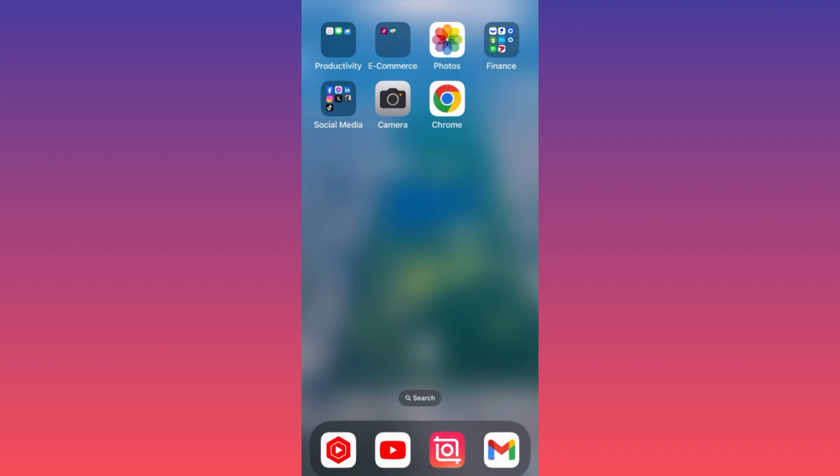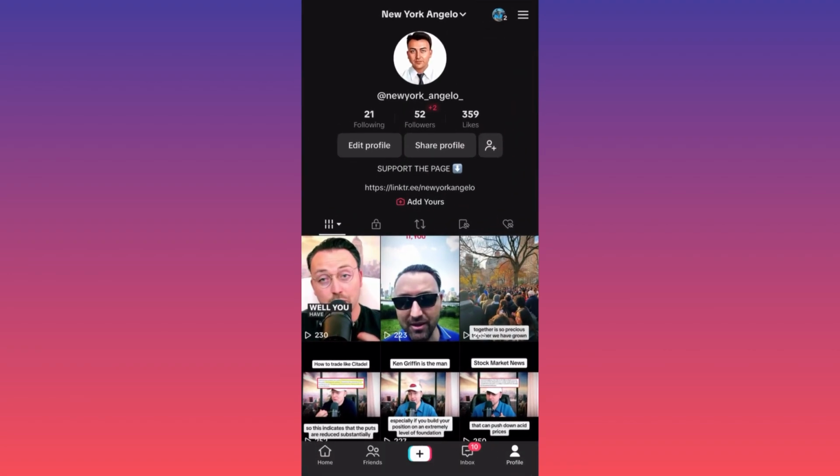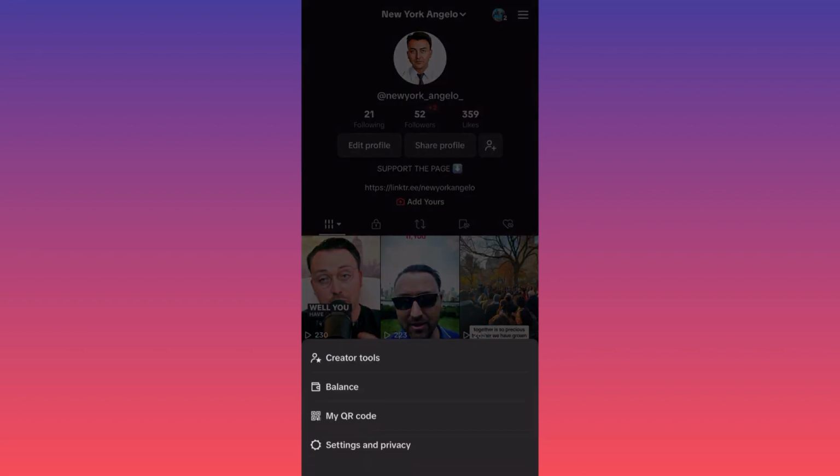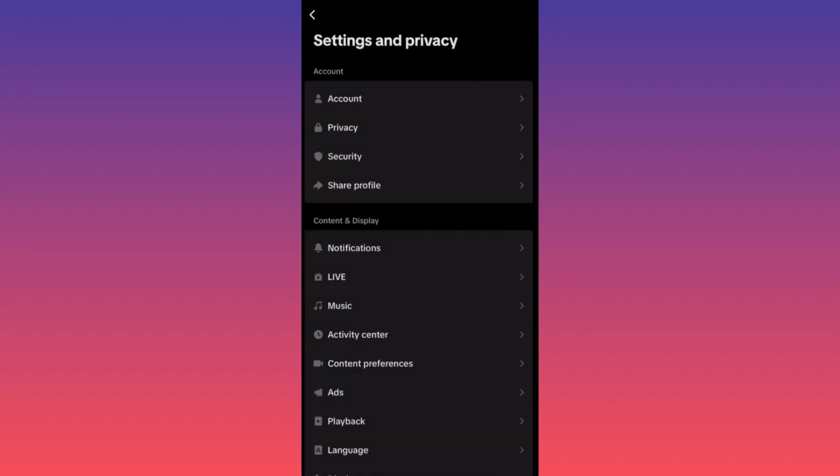First thing, you want to launch the TikTok app, then click on the lower right corner where you see your profile icon. Then go up to the three straight lines on the top right corner and click on them. Then click on settings and privacy, the last option. All you gotta do is go back and click on privacy.